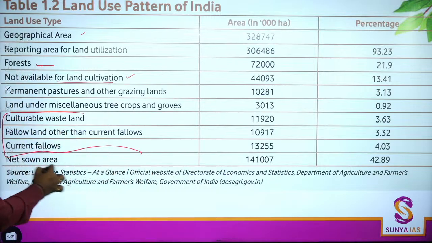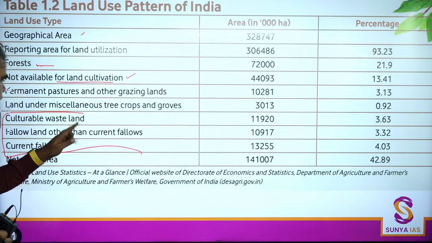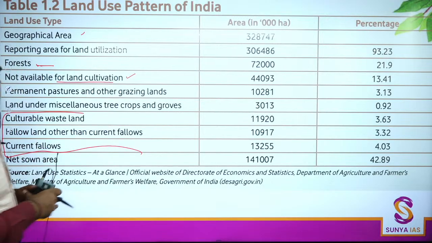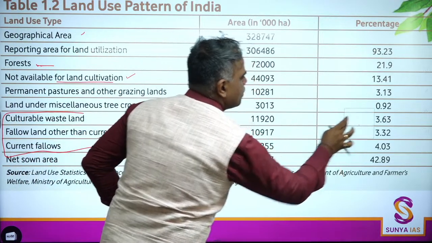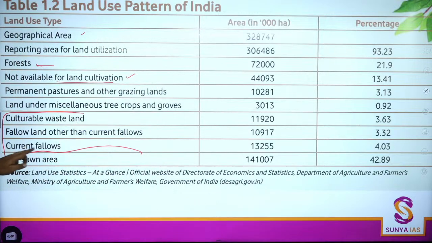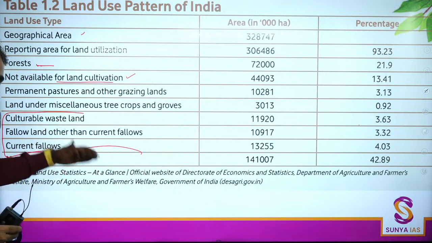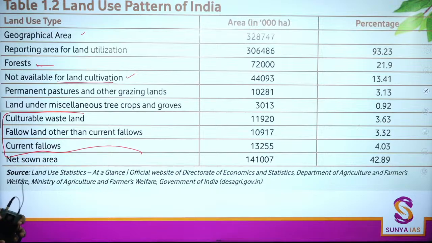In fact, I should say the last 4 terms: culturable wasteland, fallow land other than current fallows, current fallows, and net sown area. If you have read your geography in the NCERT, these terms are also mentioned. So one should be aware of what these terms are.